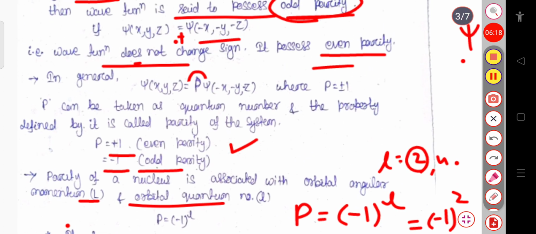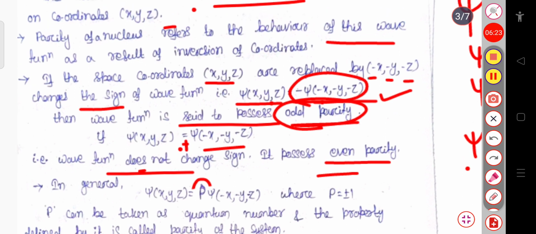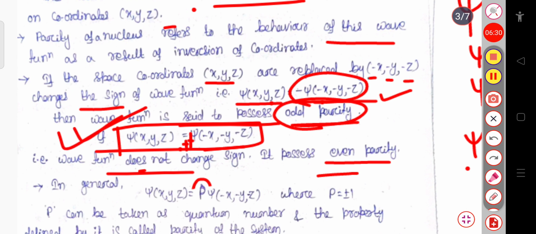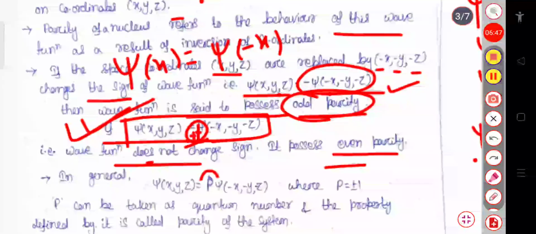And here also you can see, when psi of xyz equal to psi of minus x, minus y, minus z, then in this case this will be plus psi of minus x, minus y, minus z. So psi doesn't change sign. Okay, it means psi of x equal to, I can write, psi of minus x. So psi doesn't change sign. The coordinate may change sign, but the function doesn't change sign. That is, the values are the same. Psi of minus x will be equal to psi of x.